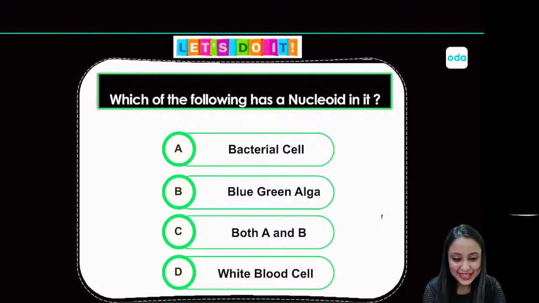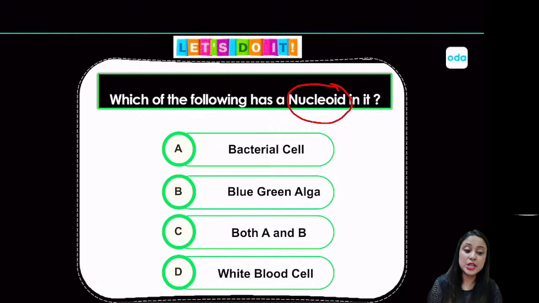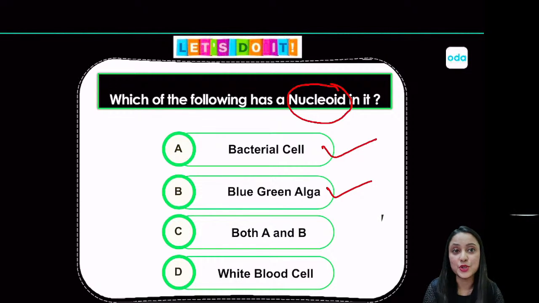Okay. So yes, if I am talking about a cell that has got a nucleoid in it, a nucleoid is present in a prokaryotic cell, and bacterial cell and blue-green alga are both examples of prokaryotic cells. So the answer without a second doubt will be option C, that is both A and B are correct.